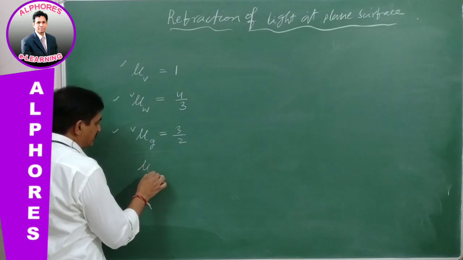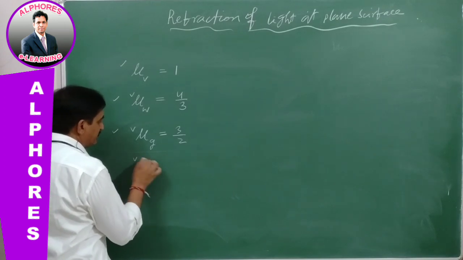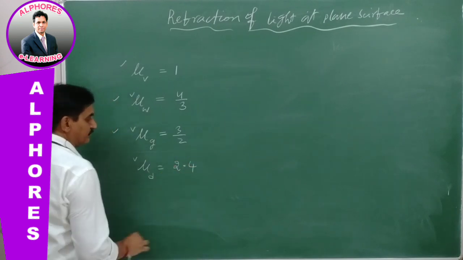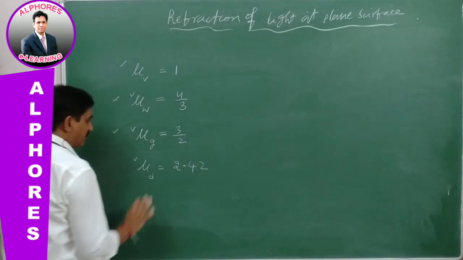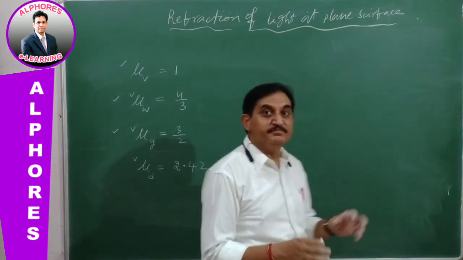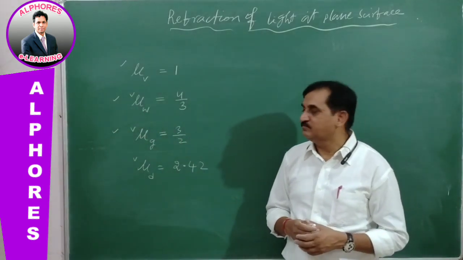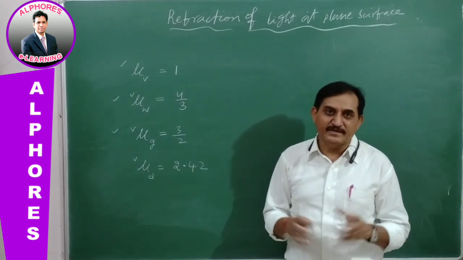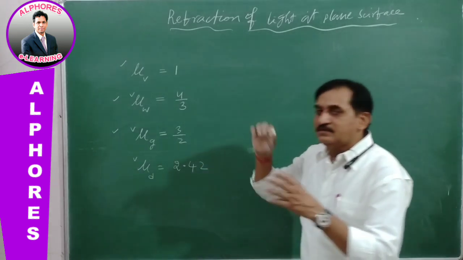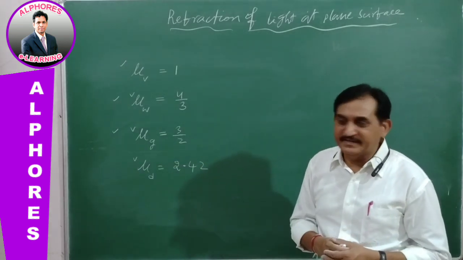And the refractive index of diamond with respect to vacuum is 2.4, roughly 2.42. So these are the refractive indices of some materials which we use often while solving problems. Okay, right. These are the absolute refractive indices.